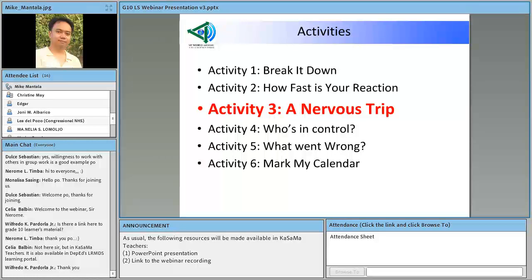Let's break it down. Okay, Activity 1. The objective of this activity is to identify the parts of the nervous system. So you have here a sort of a concept map. Okay, if you have with you your learner's material, it's on page 231. Under the heading Major Divisions, okay, the students are asked to identify the main components and the main divisions of the major divisions, the two major divisions of the nervous system, and the parts, okay, that make up these major divisions. What are these parts?